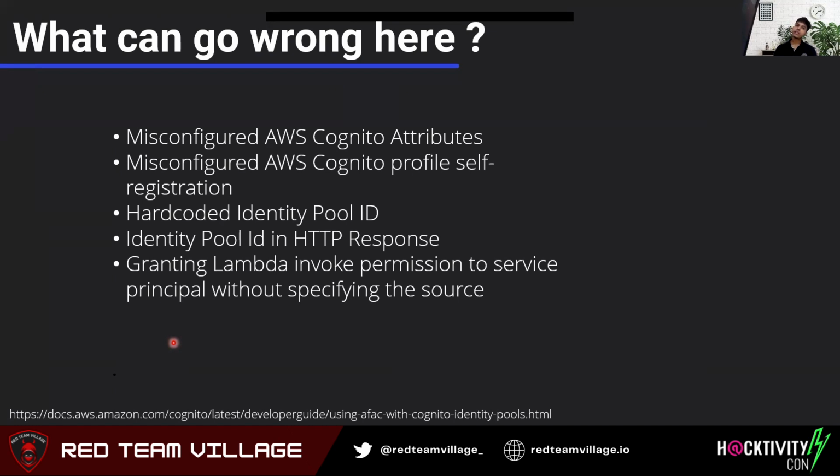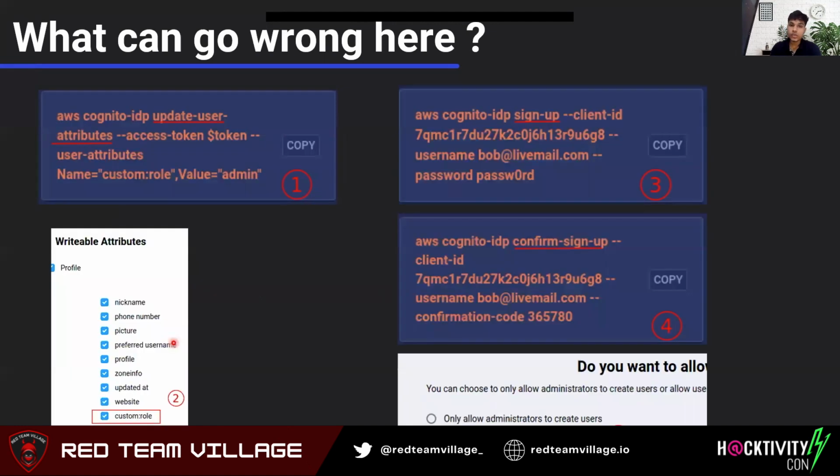If you have kept the settings default, and if you have enabled self-registration, then users, or you can say malicious users, if they have your client ID, they can just use the sign up API, and then they can pass their username and password like in the third image, and they can become a user. They can further use the confirm sign up API to confirm their registration on the platform, or you can say on your application.